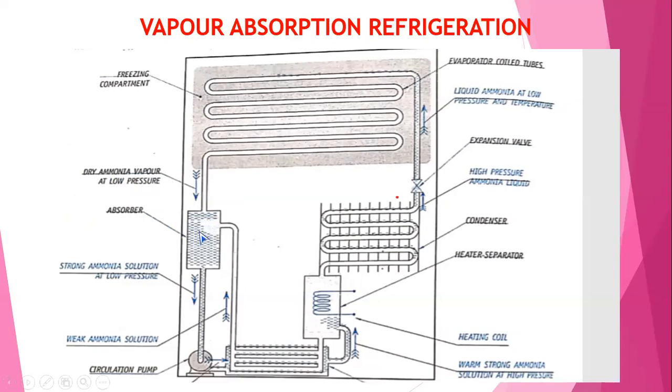See here, you have a container. It is also called as absorber. And here the vapor is absorbed and sent to the circulation pump. Again, there will be a heater. From that, the ammonia solution and the absorber send the strong ammonia solution to this condenser. Then the warm strong ammonia solution is fed through the heater, and again which is fed to the condenser.